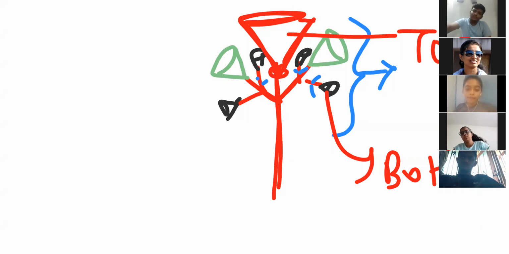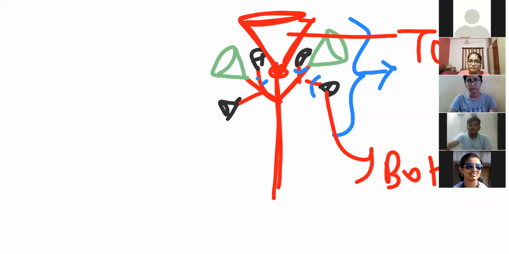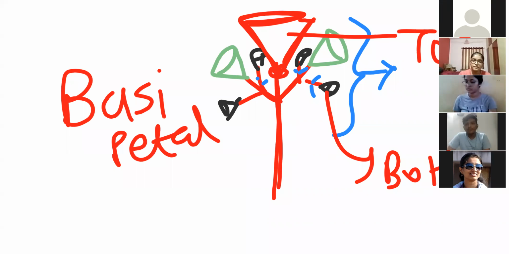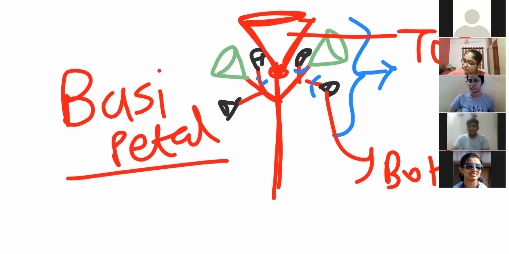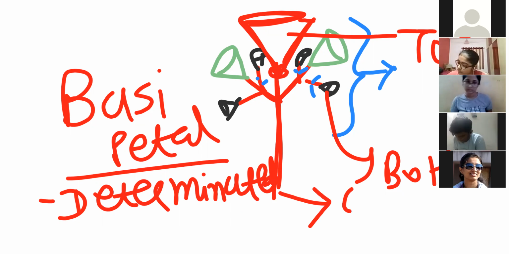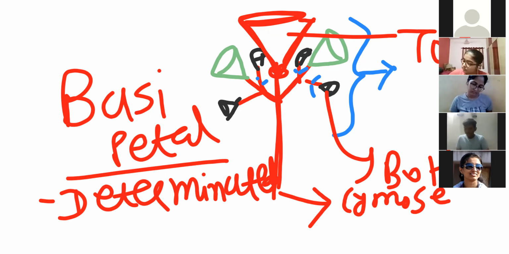So it is exactly the reverse condition of the racemose arrangement, and that we call basipetal: at the base younger, at the top older. This is the feature: basipetal and determinate type of growth, because here the shoot tip transforms into the flower. So determinate growth and basipetal are two characteristics of cymose inflorescence.